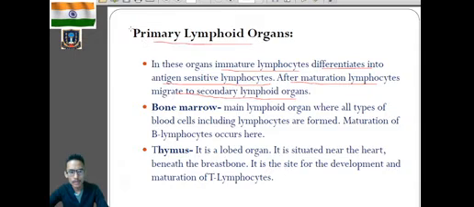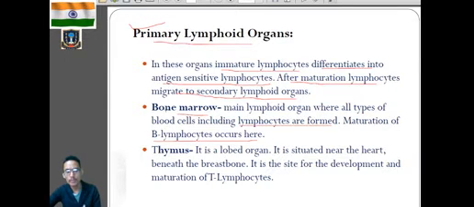So what are the primary lymphoid organs? Mainly the bone marrow and the thymus. In the bone marrow, you can see over here, lymphocytes are formed. It is a lymphoid organ where all types of blood cells, including lymphocytes, are formed. Mainly in the bone marrow, maturation of lymphocytes occurs. Which lymphocytes? B lymphocytes.